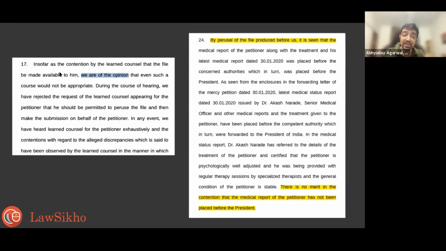So we got it. Insofar as the contention by the learned counsel that the file, this was about a file not being shared with the president for the mercy petition. Okay. So the court says, we are of the opinion that such a course would not be appropriate. Then a similar line in another paragraph, para 24: by perusal of the file produced before us, it is seen that, this is their opinion, there is no merit in the contention that the medical report of the petitioner has not been placed before the president. So from the top and the bottom line, I understand that the court is giving me its opinion and this is what it is deciding, right?